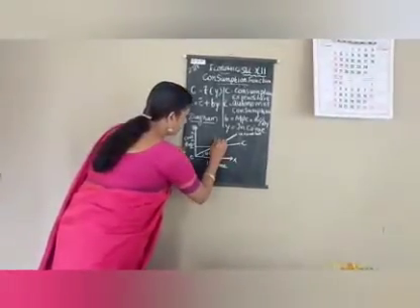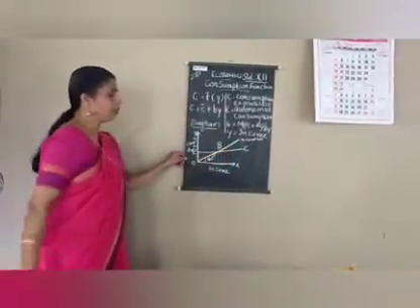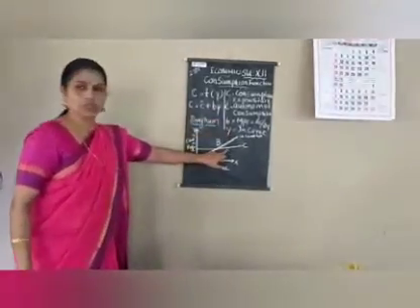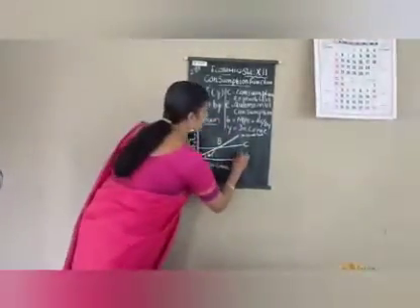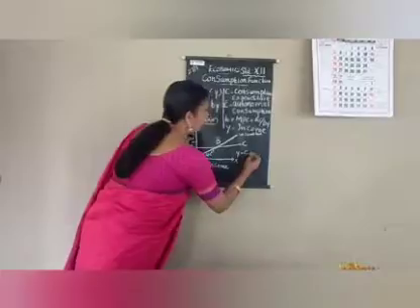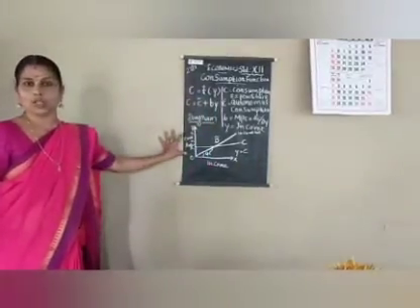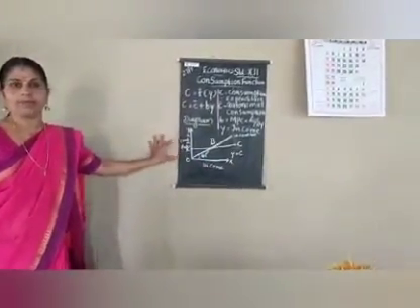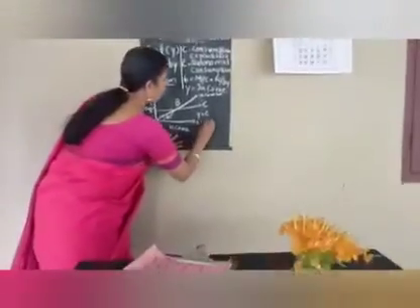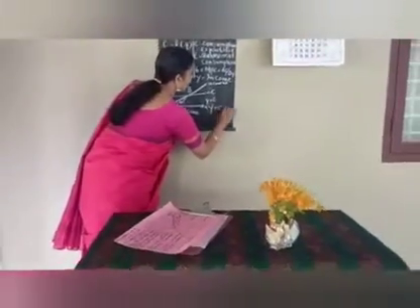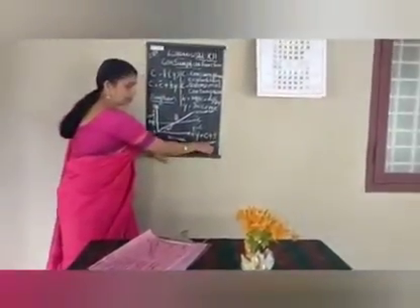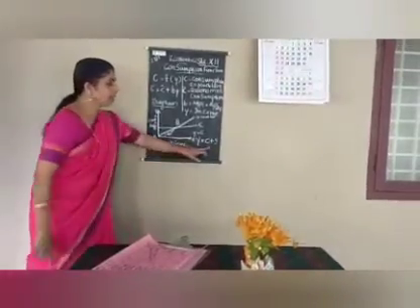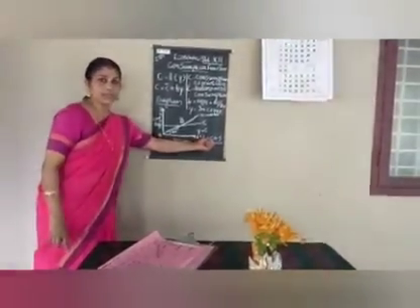Then at point B, we know that income is equal to consumption. Y is equal to C. We know that Y is equal to C plus S, consumption plus saving. Income is the sum total of consumption plus saving.